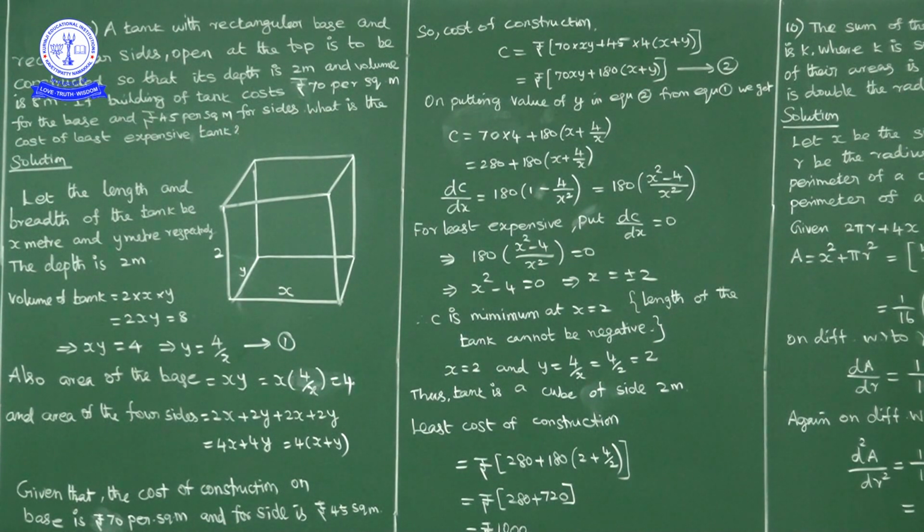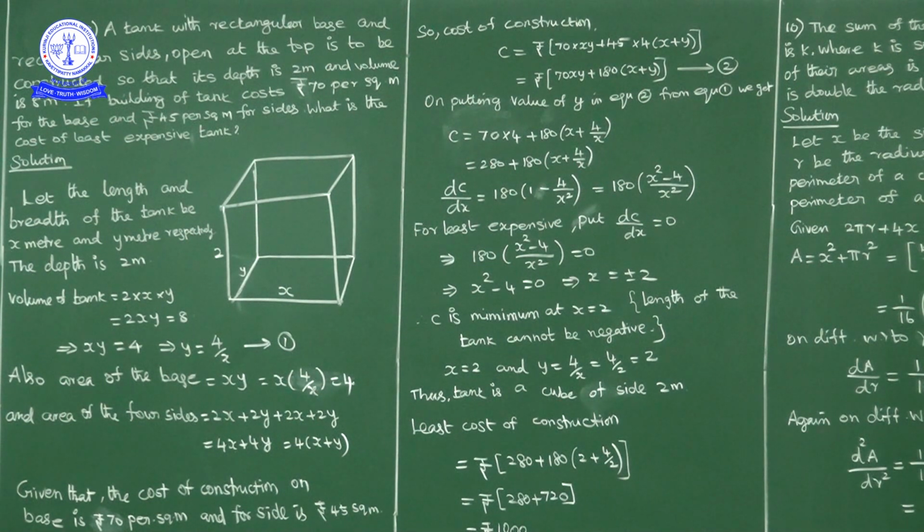Already we know that xy is 4. If you write 4 in place of xy, 4 into 70 is 280, plus 180 into (x plus y). Either you write everything in terms of x or everything in terms of y. As xy is equal to 4 from equation 1, y is equal to 4 by x. So in place of y, if you write 4 by x, we get C is equal to 280 plus 180 into (x plus 4 by x). Now this is C of x, a function of x.